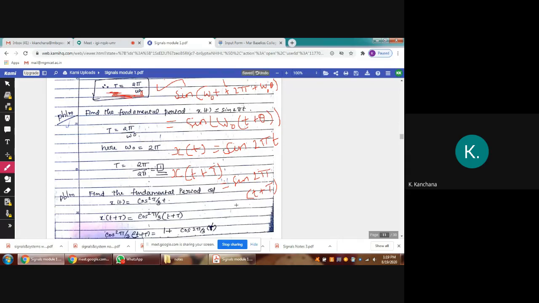Okay. So this one, how we can write? Sine of 2 pi t plus 2 pi capital T. Hello? Up to this, any doubt?